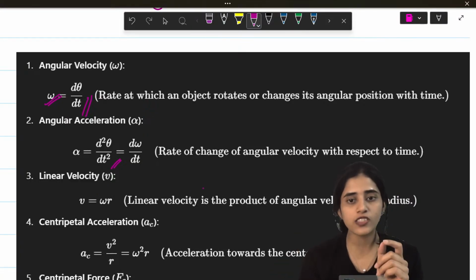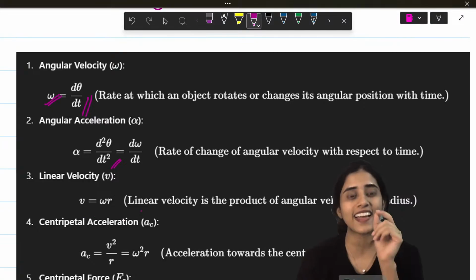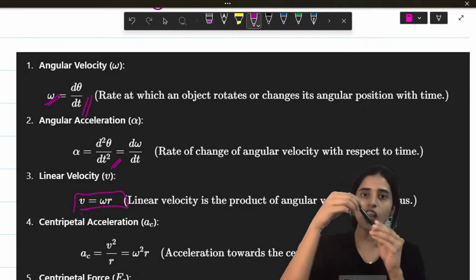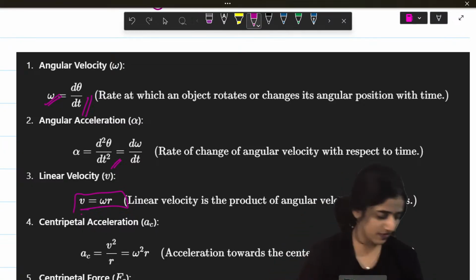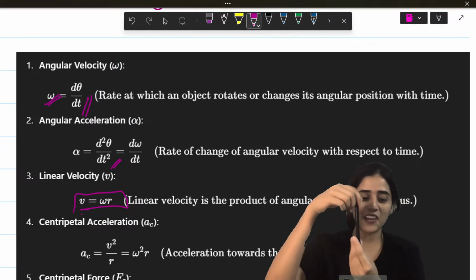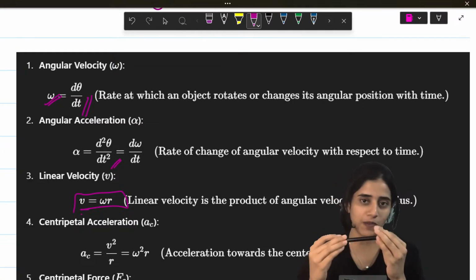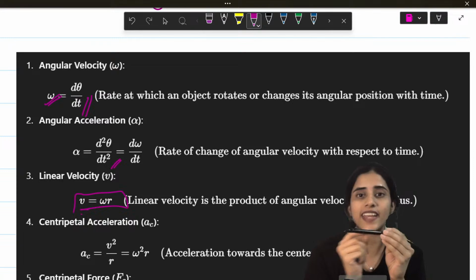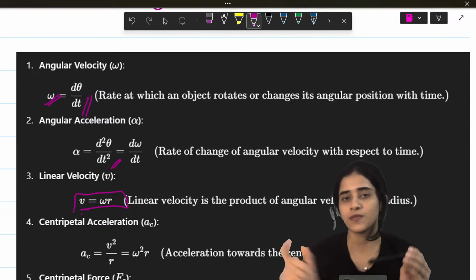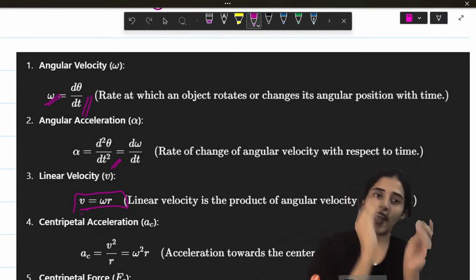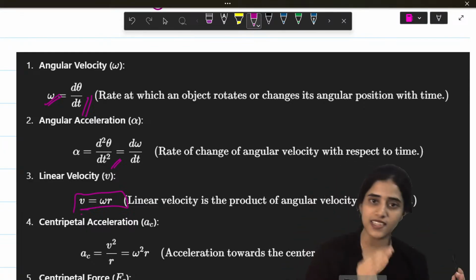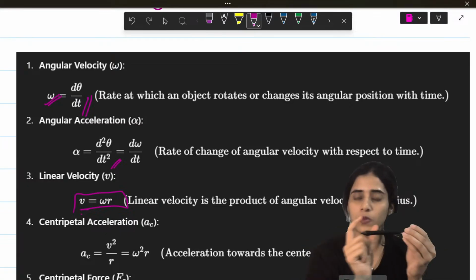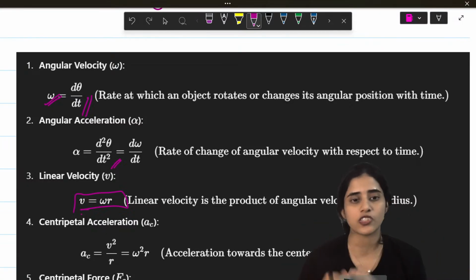Now, linear velocity is the product of angular velocity with radius. Okay? How can you remember that? So, angular velocity is when something is moving in a circular path. Linear velocity is when something is moving in a circular path but with a radius. Linear means straight. So straight is radius. So angular with radius is linear. This is just a shortcut for you to remember. Okay. So angular with a straight part which is radius gives you linear velocity v.